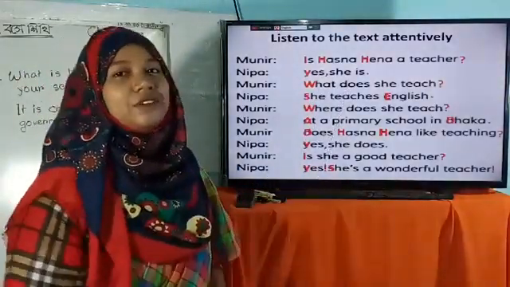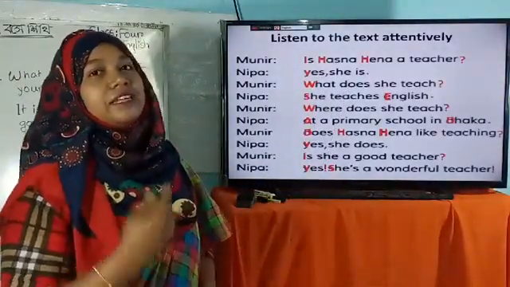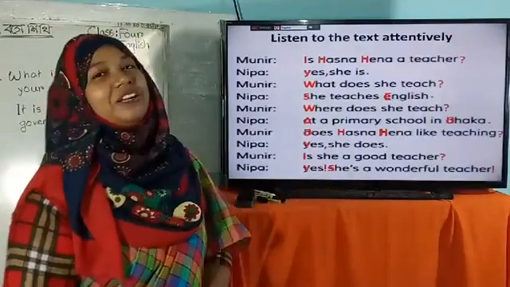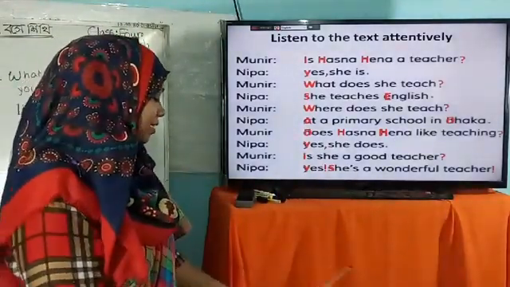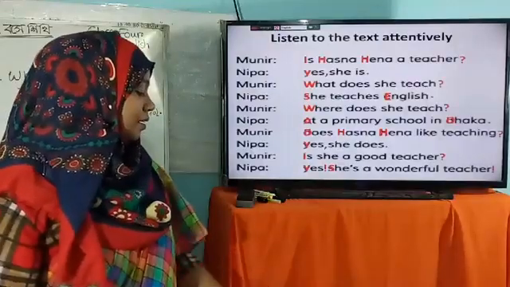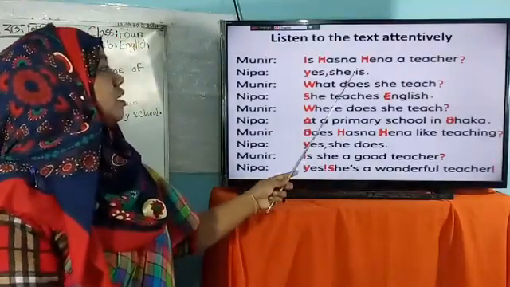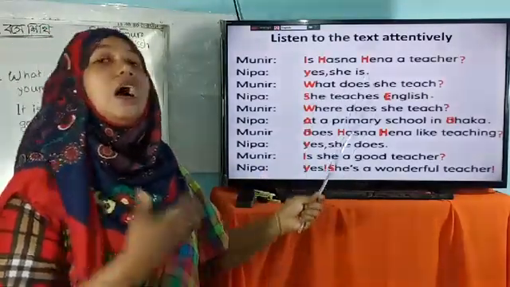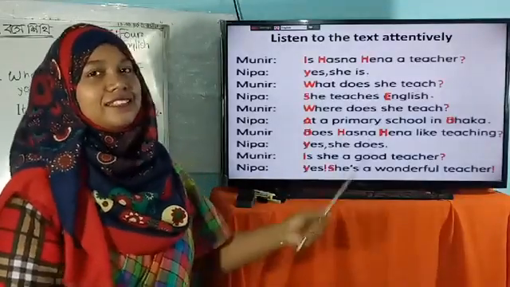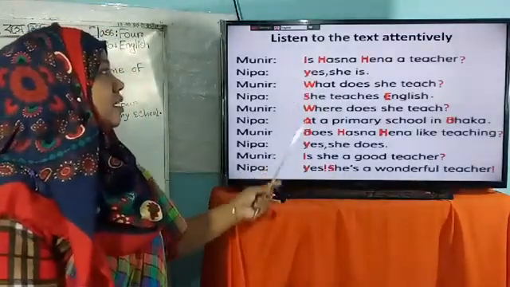My dear student, I think now you have understood the dialogue, how we have to write this dialogue. We have to write this by using capital letters and punctuation marks. Okay, dear student? Now, let's count how many capital letters and how many punctuation marks are in this dialogue. Look at this dialogue, dear student.